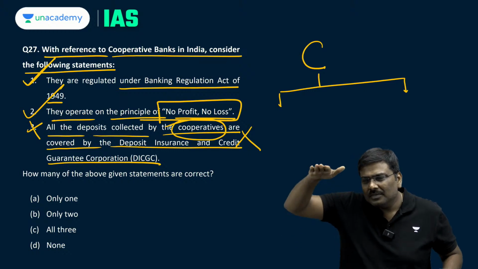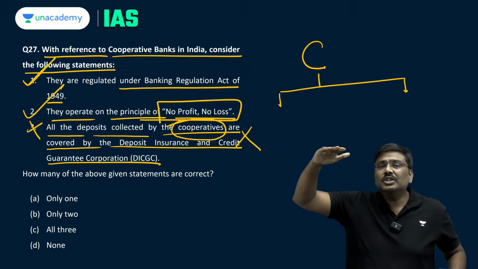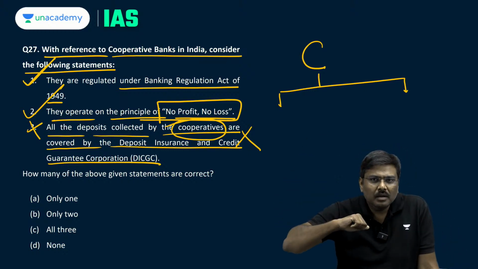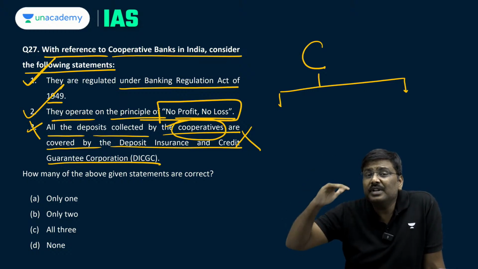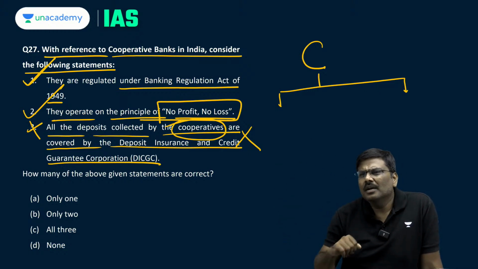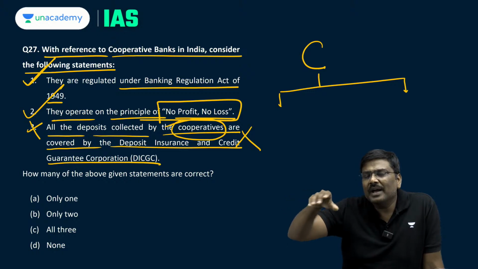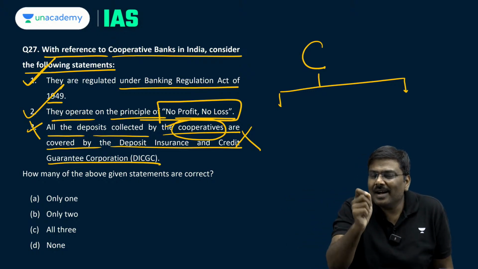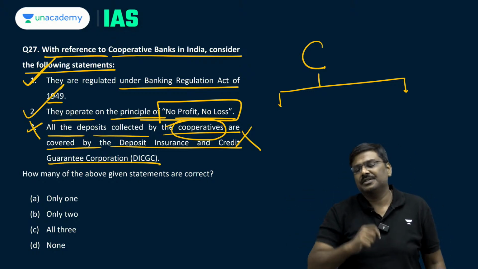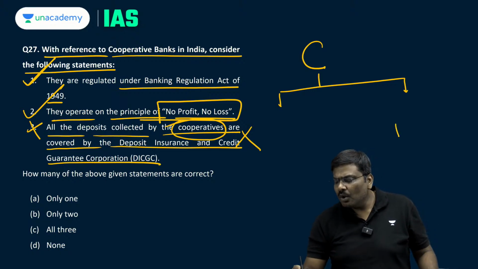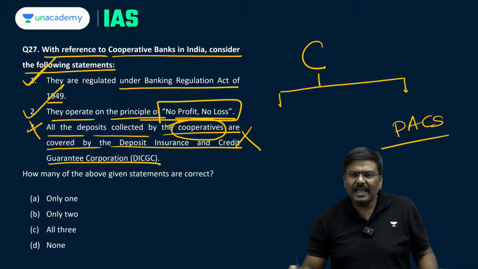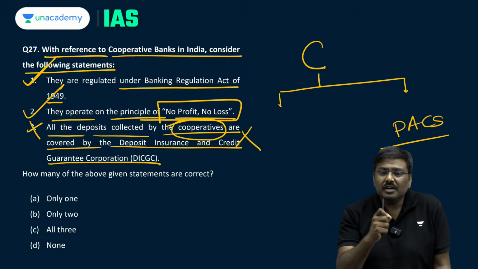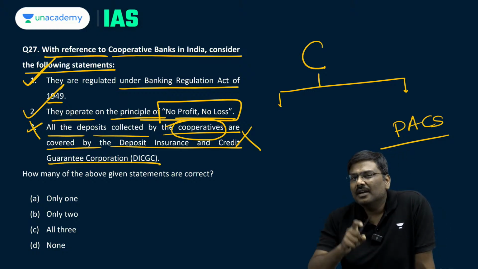Under the short term, there are three levels. At the topmost, we have state cooperative bank. Below state cooperative bank, we have district central cooperative bank. And below district central cooperative bank, we have primary agriculture credit societies. That is, at the lowest level, we have PACS, Primary Agriculture Credit Societies.